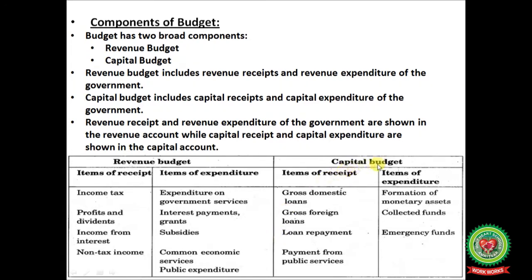Under the capital budget, items of receipts are gross domestic loans, gross foreign loans, loan repayment, payment from public services. And the items covered under capital expenditure are formation of monetary assets, collected funds and emergency funds.